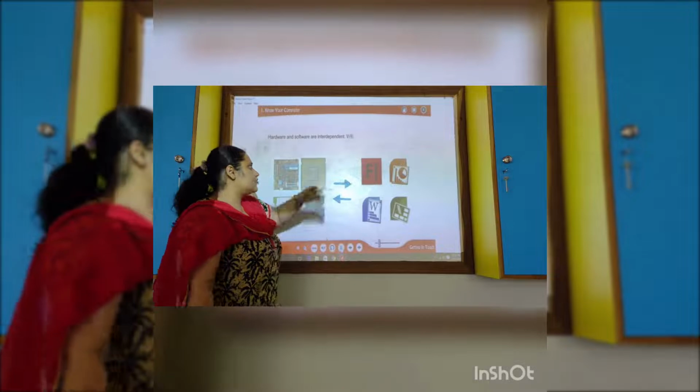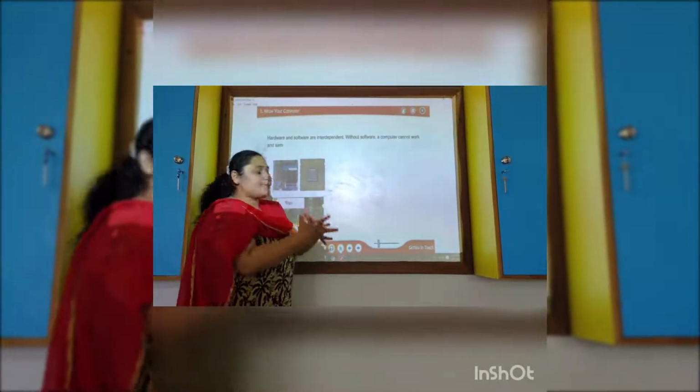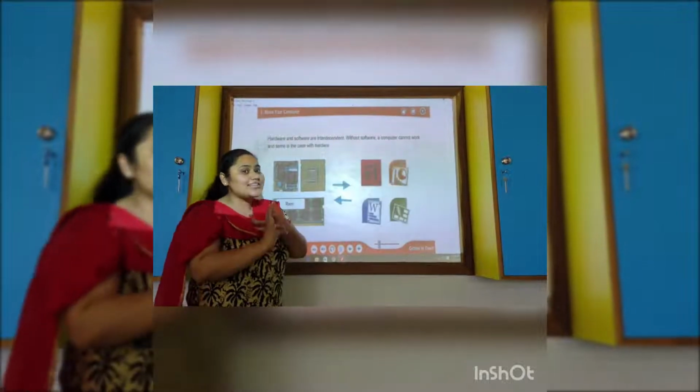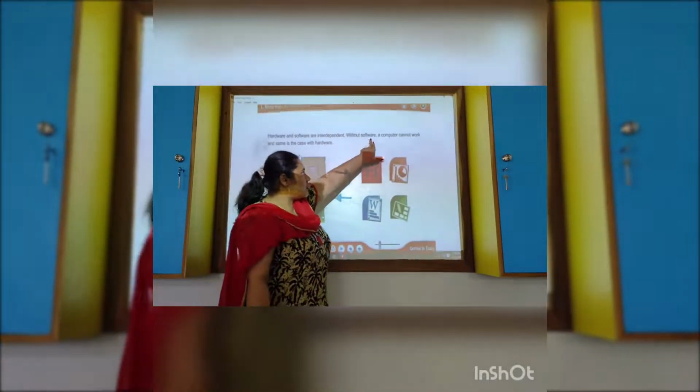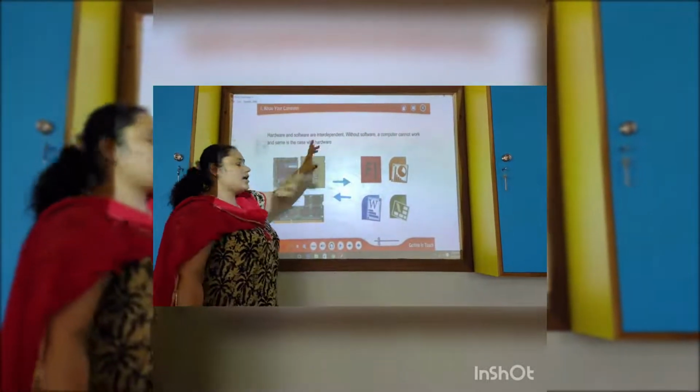Here we can come to know more about it. Hardware and software are interdependent. As I told you, they are the best friends of each other. Without software, a computer cannot work. And the same is the case with hardware.